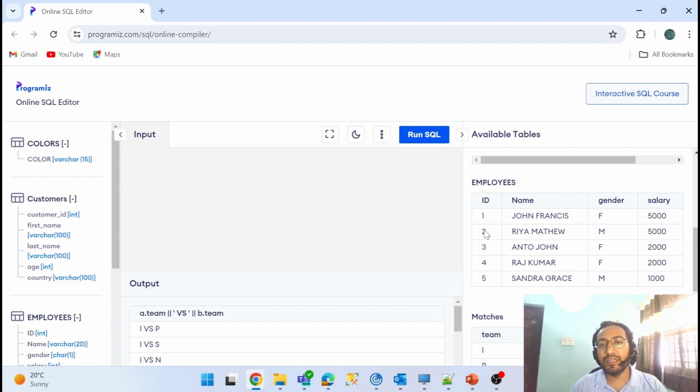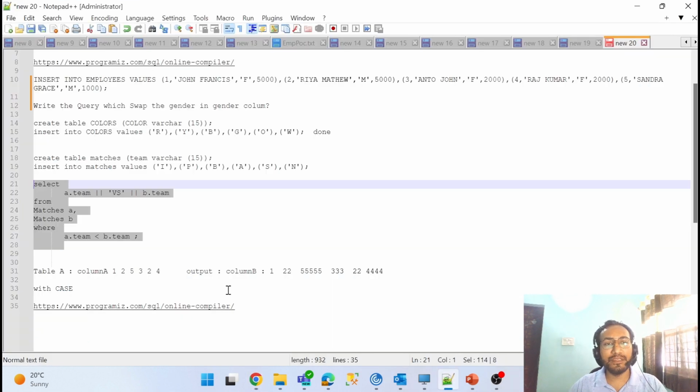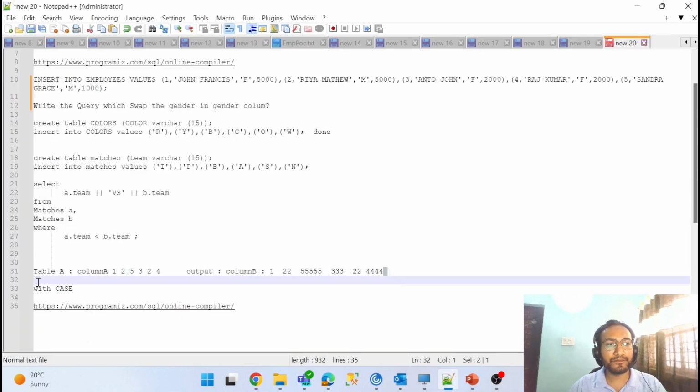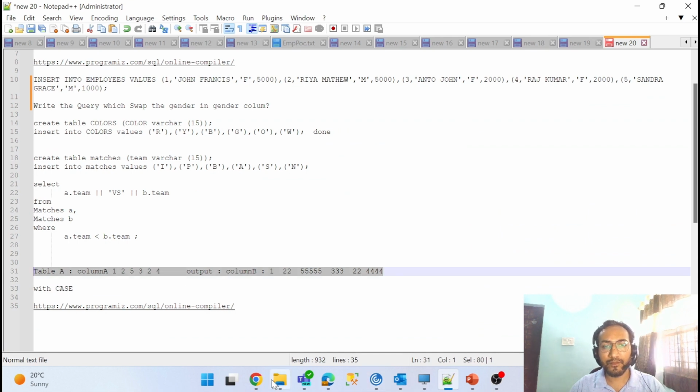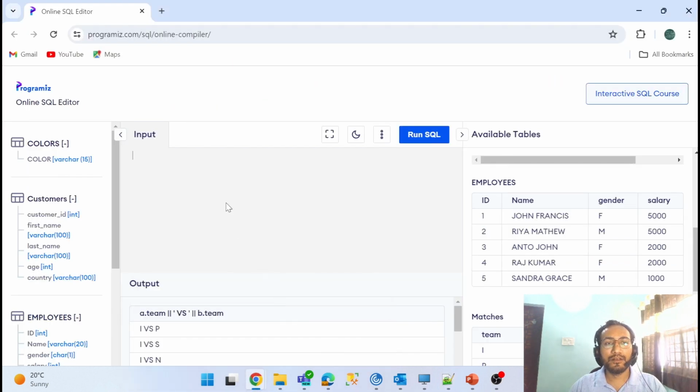Suppose it's a two, then I have to print two twice. Okay, so let me give you this example. So now, what is the output? You can see, suppose data is 1, I have to print 1. If it is 2, then I have to print it twice. If data is 5, I have to print it 5 times. If it is 3, thrice, right?